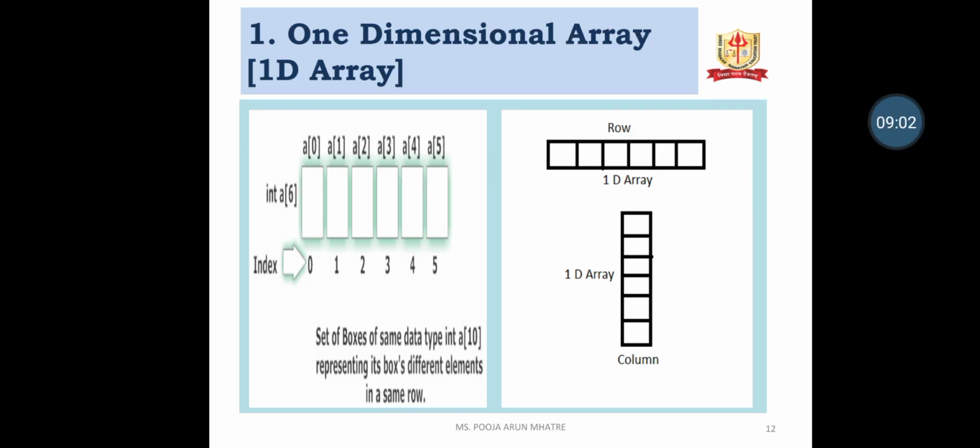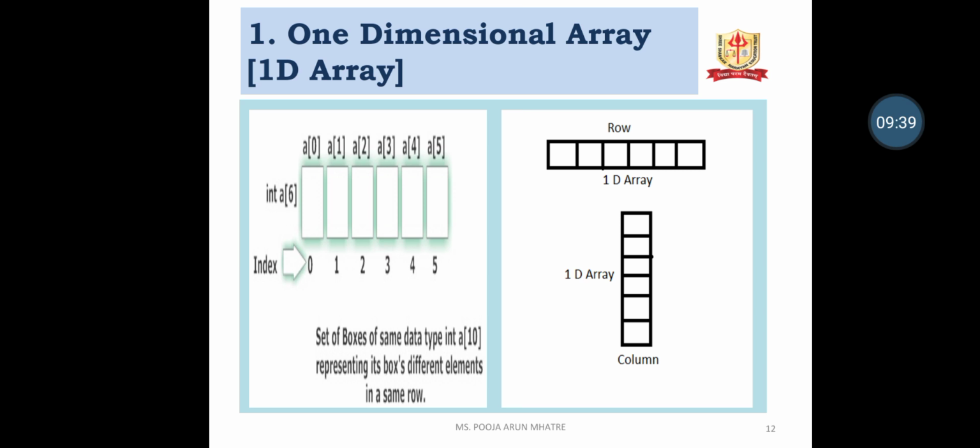Here is the structure of a one-dimensional array. The left hand side is the structure of the array, that is, the memory location of the array. So int a[6], the size of the array is 6. That means a[0], a[1], a[2], a[3], a[4] and a[5]. The index numbers are 0, 1, 2, 3, 4 and 5. It is a set of boxes of the same data type, integer, representing different elements in the same row. So here the array size is 6.